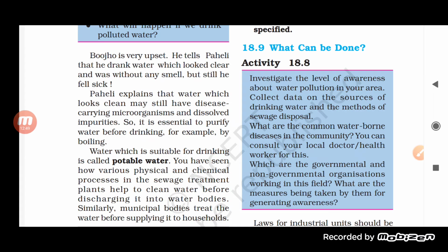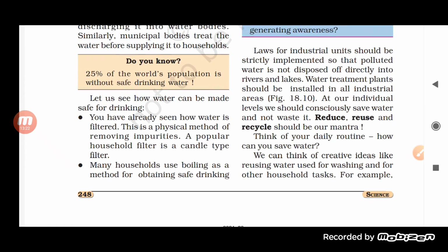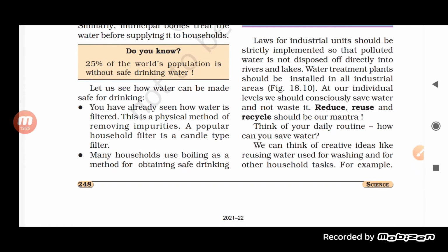Then what are the diseases that can be caused because of this water? And what are the organizations, NGOs, non-governmental organizations or even governmental organizations, which are working in this field? And if they are working, what are the different measures that they have taken in order to generate awareness regarding water pollution among the people? So this is the first thing that we can do: collect the data.